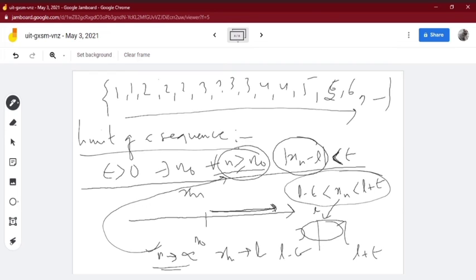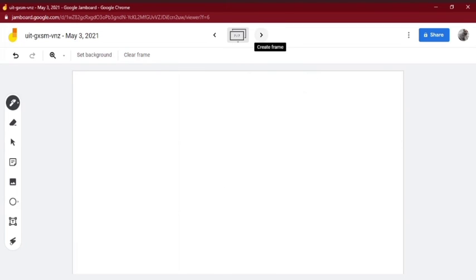Is that clear? So this is how you define limit, mathematically or just simply in a definition. So you can write limit n tends to infinity xn is equal to L. Symbolically, for epsilon greater than 0, there exists n0 belonging to N such that |xn minus L| is less than epsilon for all n greater than or equal to n0.